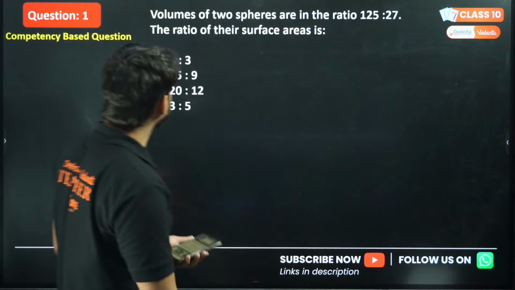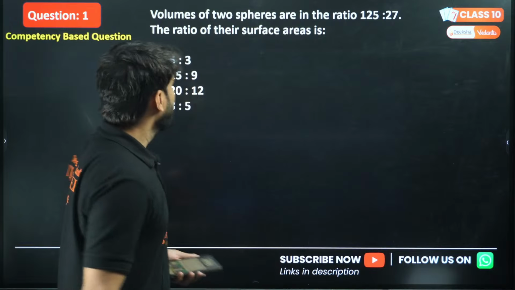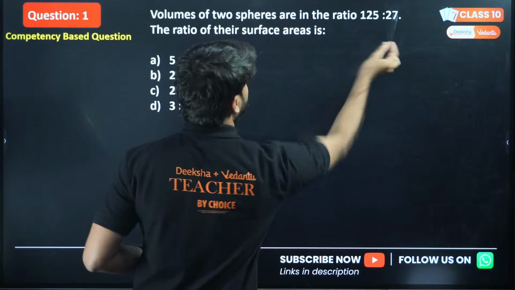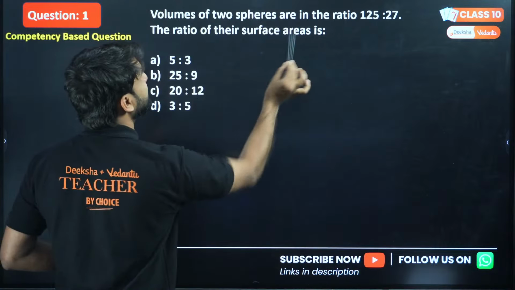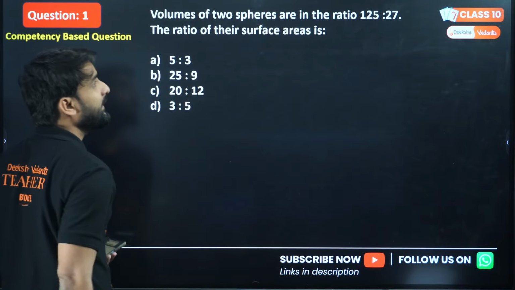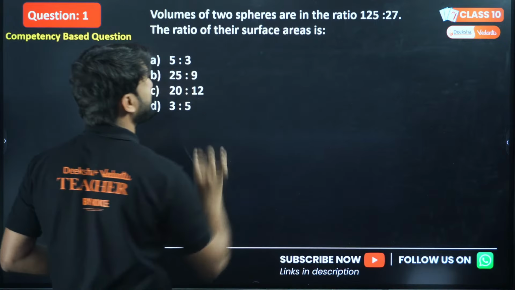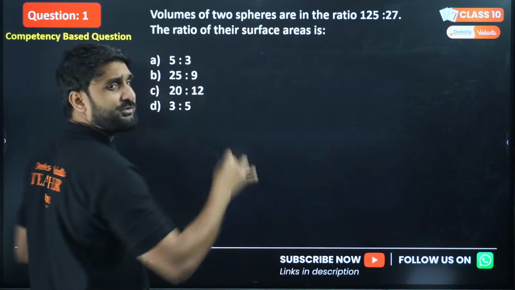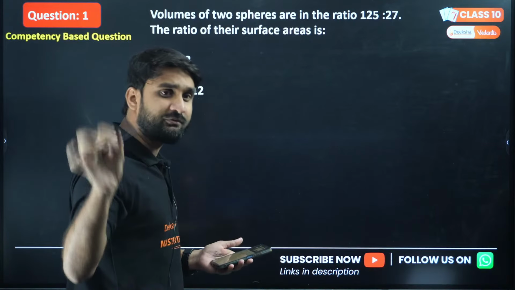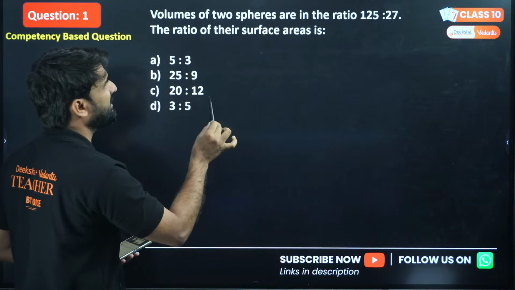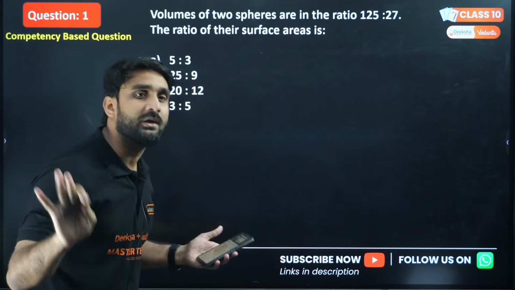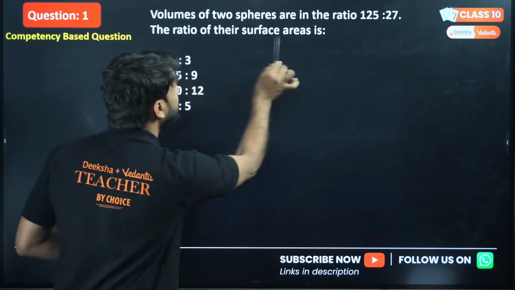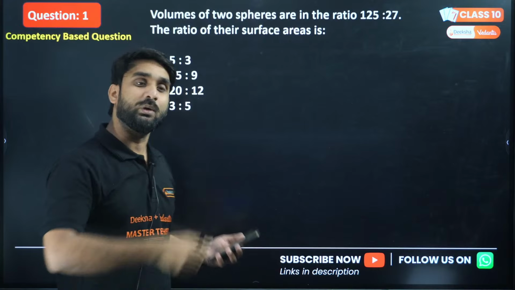My dear lovely kids, the first question is: volumes of two spheres are in the ratio 125 to 27. The ratio of their surface areas will be, with 4 options given. Can you solve this question? I think it is very easy and fully based on formulas. If you remember the formula for the volume of a sphere and the formula for the surface area of a sphere, you can directly solve this question.